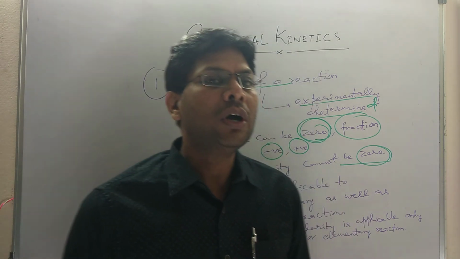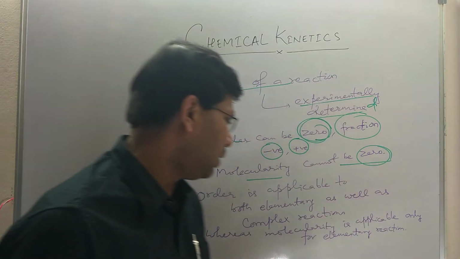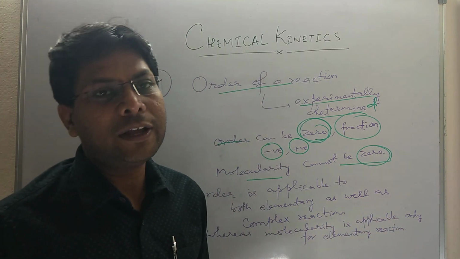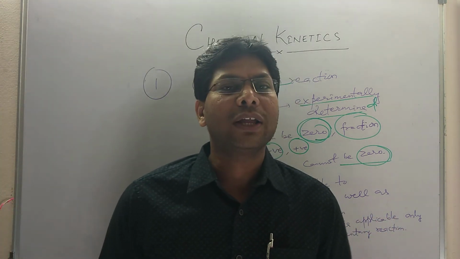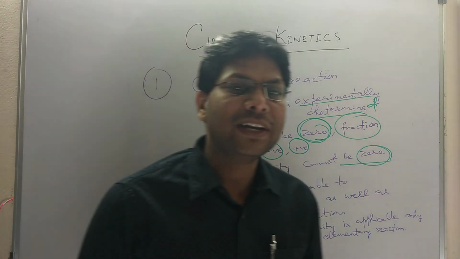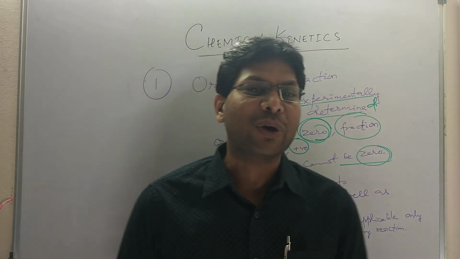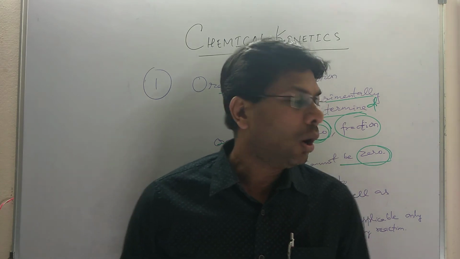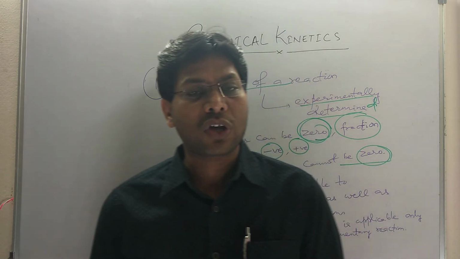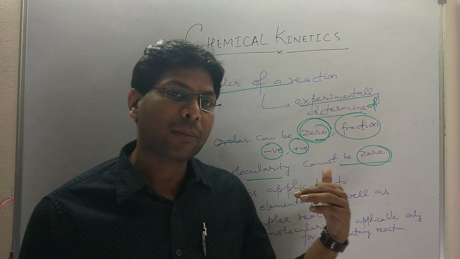Molecularity has no meaning for a complex reaction. Molecularity is applicable only for elementary reactions. For a complex reaction, the order is given by the rate determining step, that is, the slowest step, and the molecularity of the slowest step is actually equal to the order. So I hope you have understood what molecularity is, what order is, what the different types of reaction are on the basis of their molecularity, how order is determined, and what the rate determining step is.